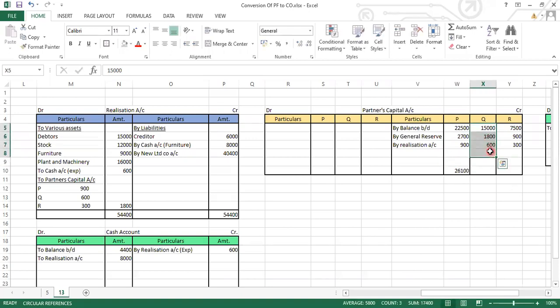Let's calculate for the Q. It is coming to 17,400. Check for the R. It is coming 8,700. Take the total and write down the same total on the debit side.